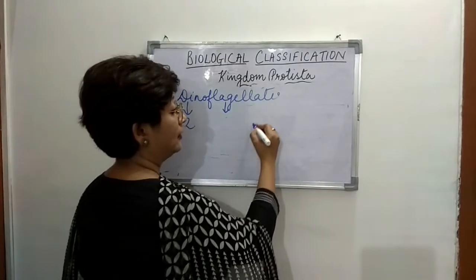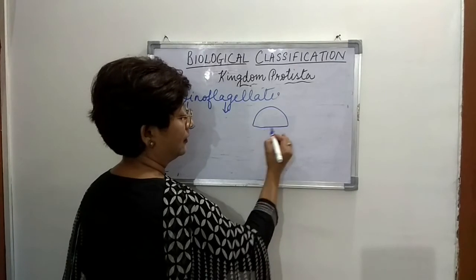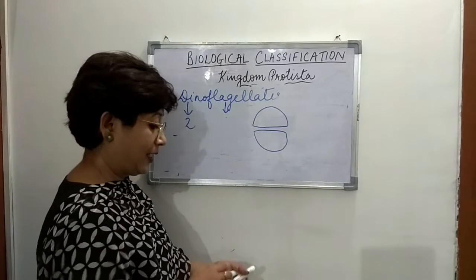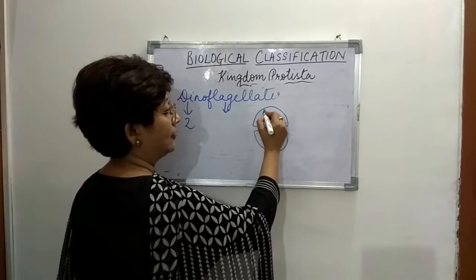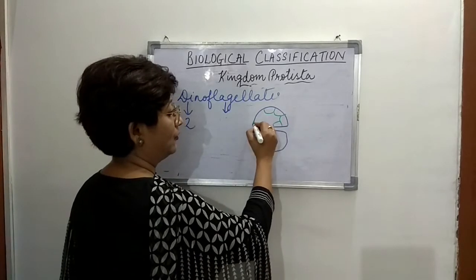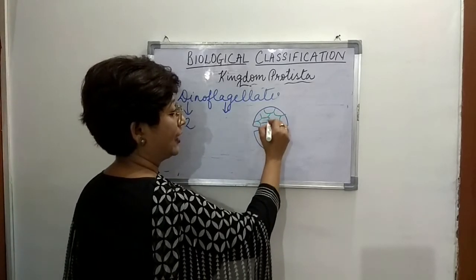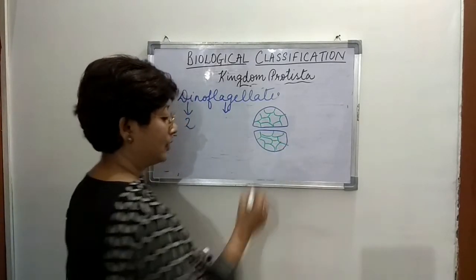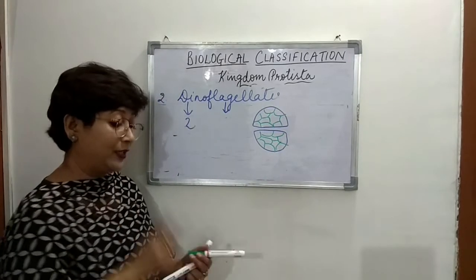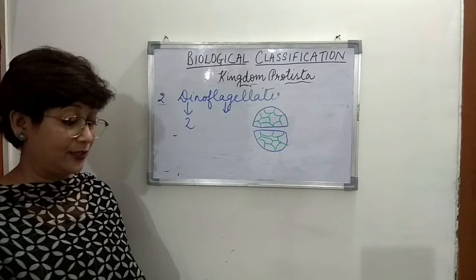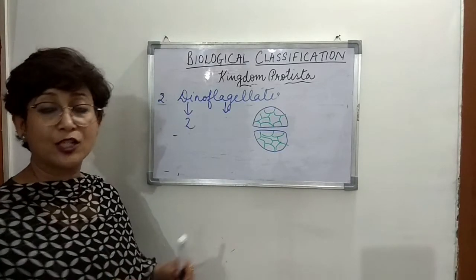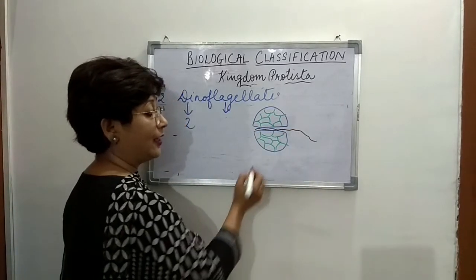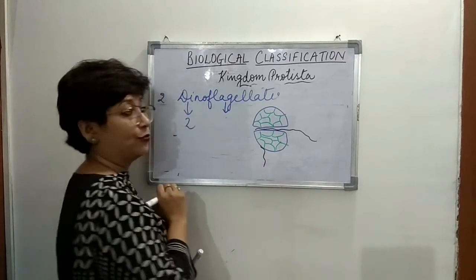So, for example, this is the dinoflagellate, and as I told you, there is a specific arrangement of the cell plates. So they are arranged like this. That is why they are called armored dinoflagellates, right? And di means two, so there are two flagella present. One flagella arises from the crevice that is here, right? And one flagella arises longitudinally, right?